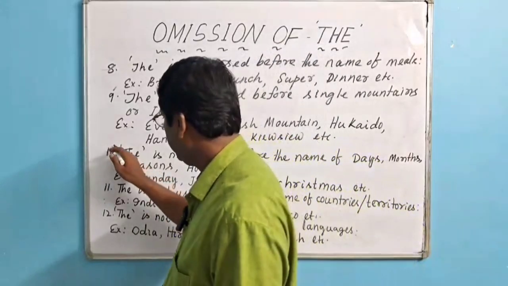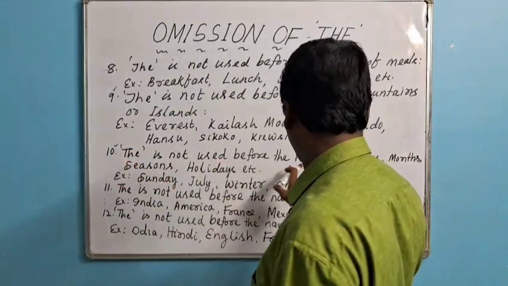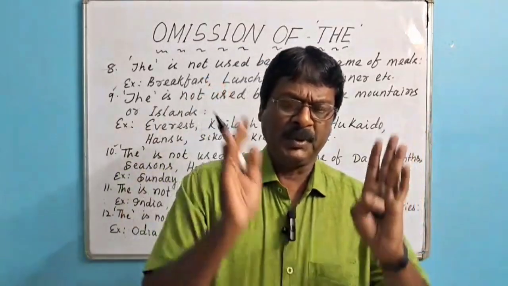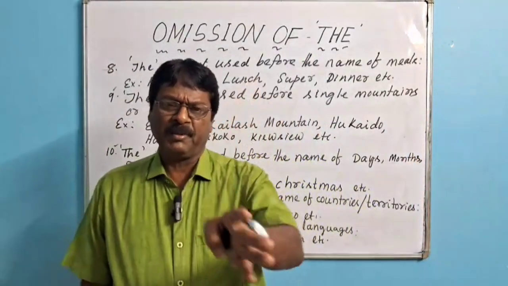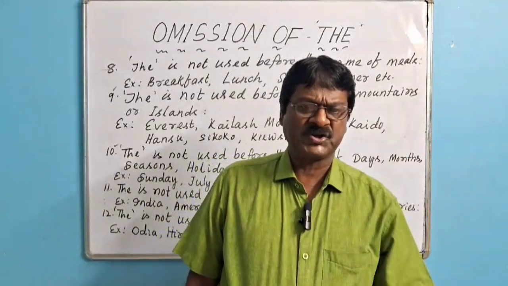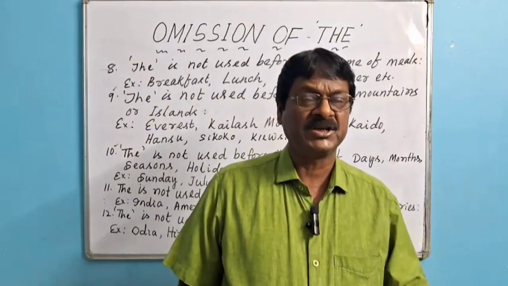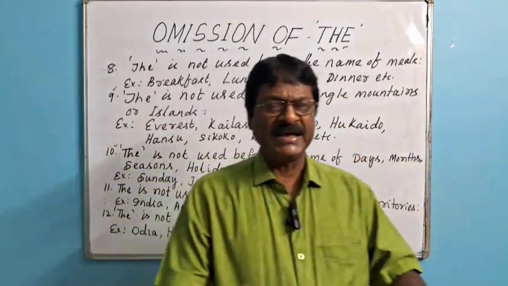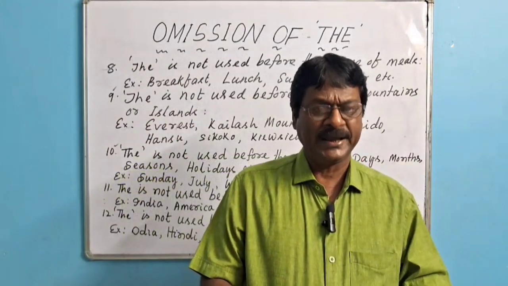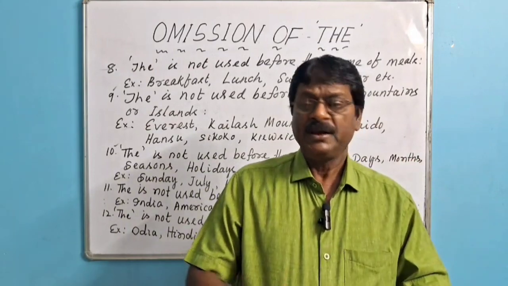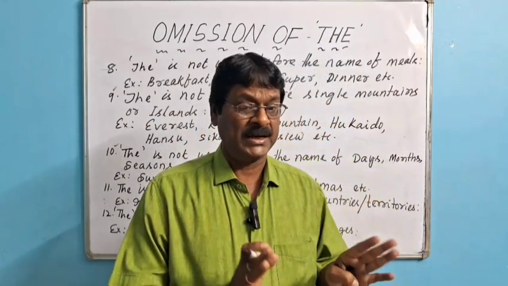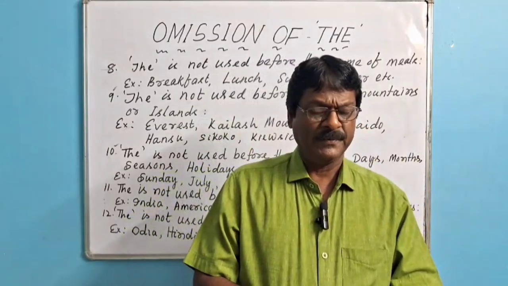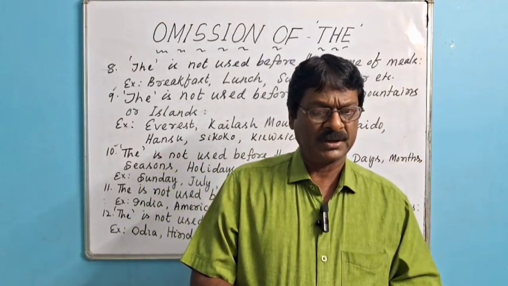Then point number 10. The is not used before the name of days, months, seasons, and holidays. Before the name of days, months, seasons, holidays, we don't use what? The. For example, "Sunday is a holiday." We can't say "the Sunday is a holiday." "Sunday is the first day of the week."